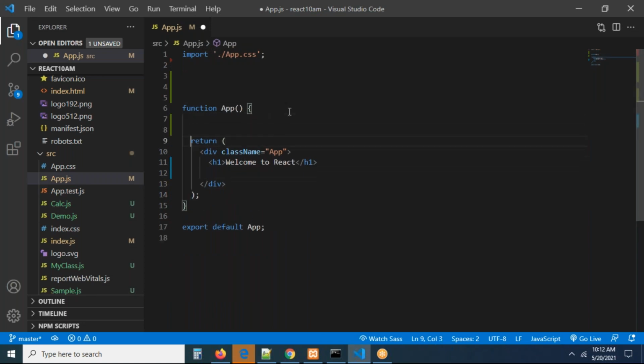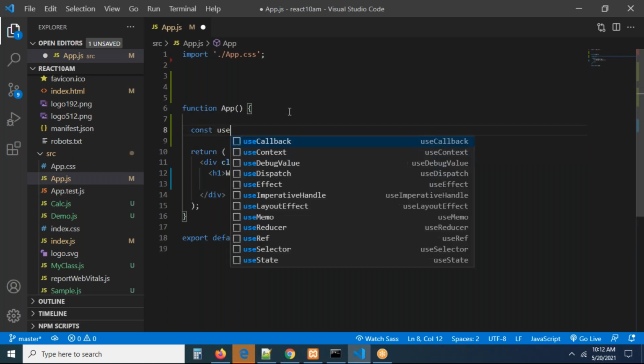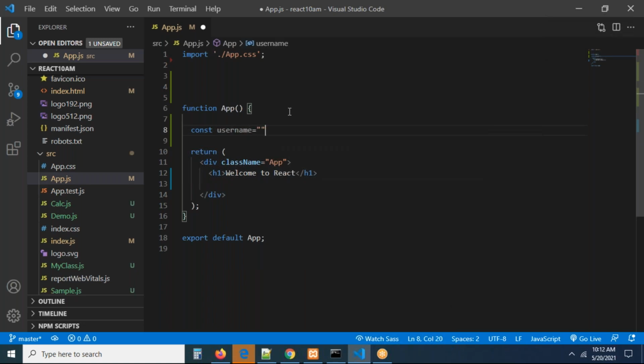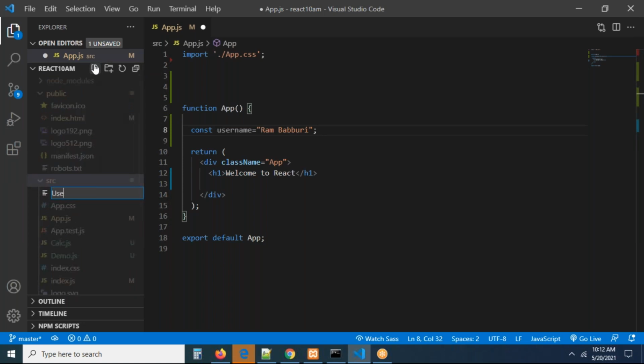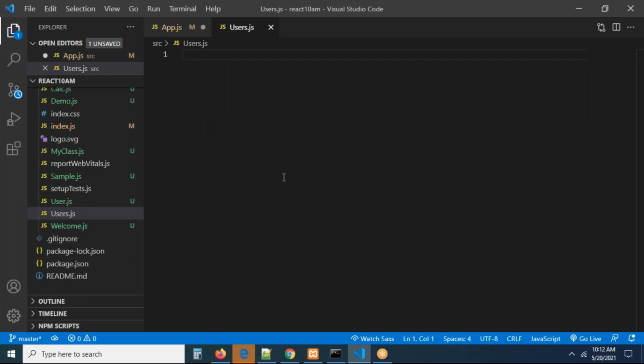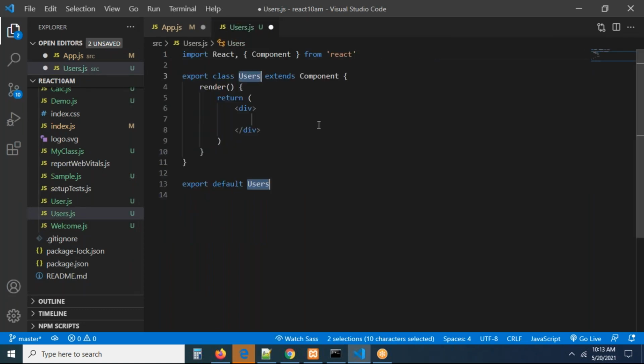In this component, I'm going to take one variable, const, or let, you can take anything. Const username is equal to some value. Okay, this is the username. This username you want to pass to some component. Let us create one component in the src. I'm going to create one component with the name users.js. Let us create this as a class component, RCE. A class component will be created.